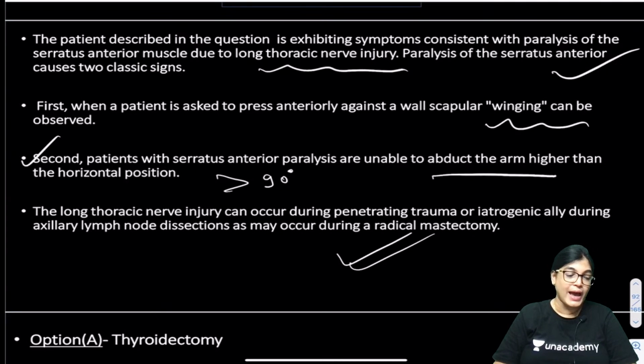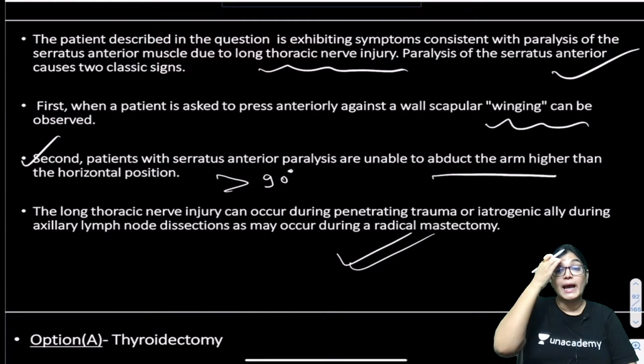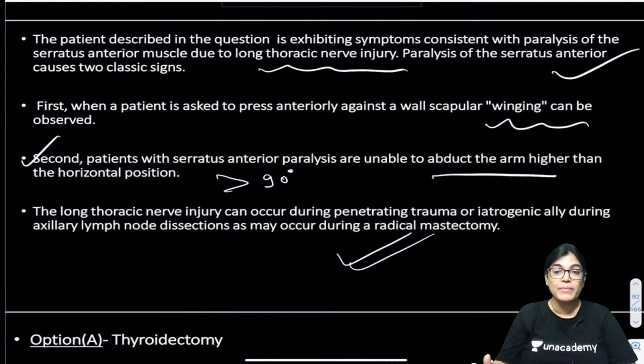Long thoracic nerve, and if long thoracic nerve is injured, there is paralysis of serratus anterior muscle, and we know that abduction above 90 degrees is done by which muscle? Serratus anterior muscle. This is the reason that the correct answer will be injury to serratus anterior muscle, and the procedure which is involved is radical mastectomy. So, answer E is absolutely right.